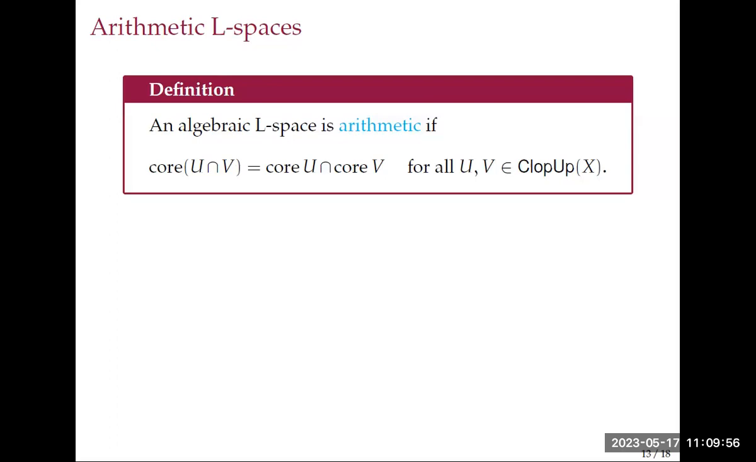Now, if you were to translate arithmetic directly into the language of the Priestley space, you would say something like, the intersection of two Klopen-Scott upsets has to be a Klopen-Scott upset, because you want to say the meet of two compact elements is compact. That's not exactly the same. This is, in my feeling, a more natural condition, but it's equivalent to this one. But we can define it just in terms of the core.